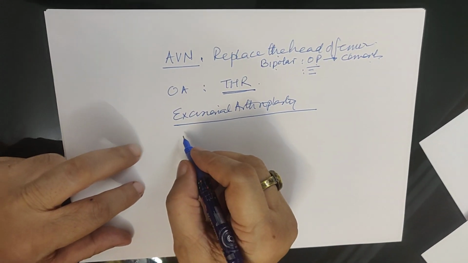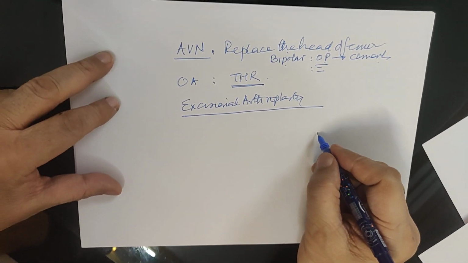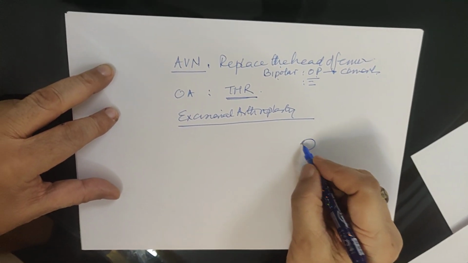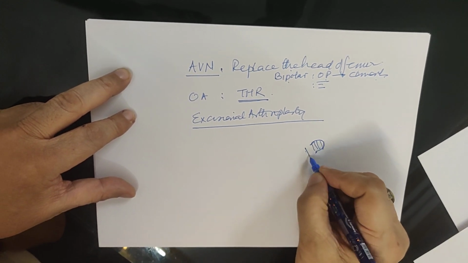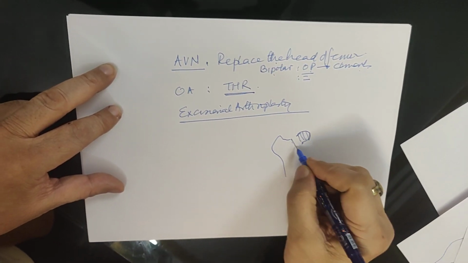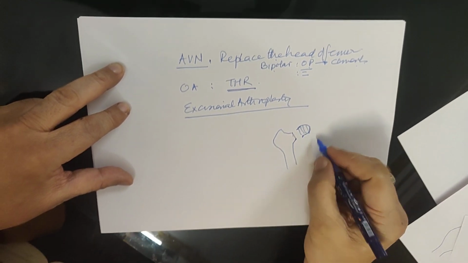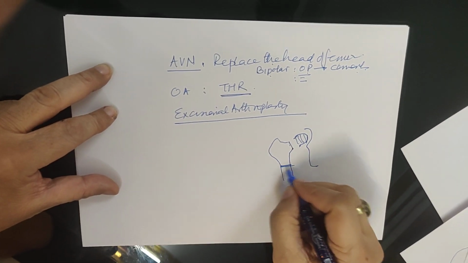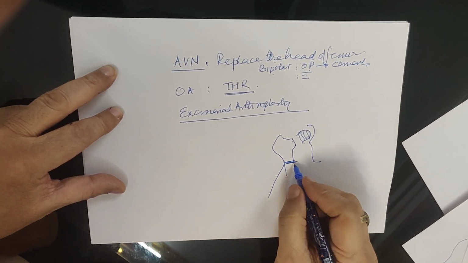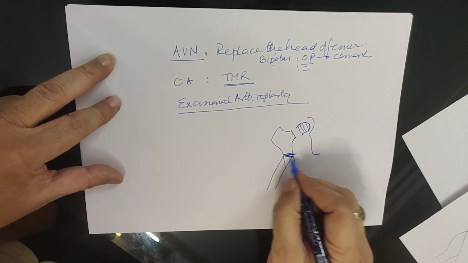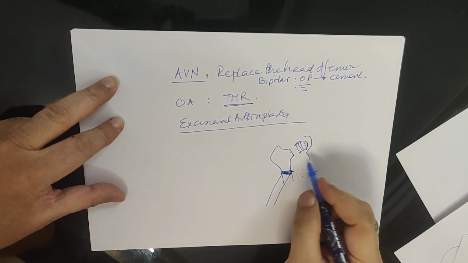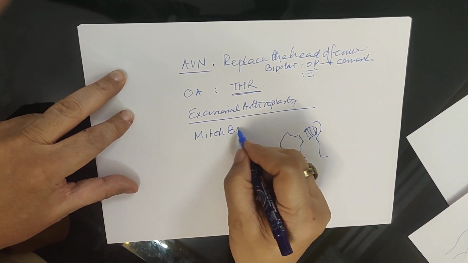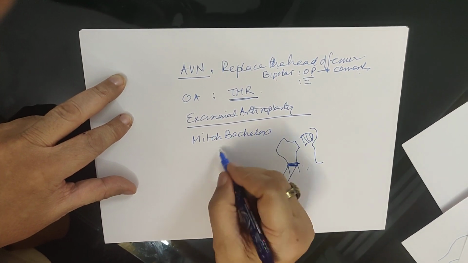With excisional arthroplasty, there is instability, Trendelenburg gait and shortening because you excise the head and you have a neck. So if you want to stabilize it, this is the acetabulum, this is the ischial tuberosity. At the level of the ischial tuberosity, you can do a pelvic support osteotomy, and this pelvic support osteotomy with excisional arthroplasty is called the Milch-Batchelor operation.